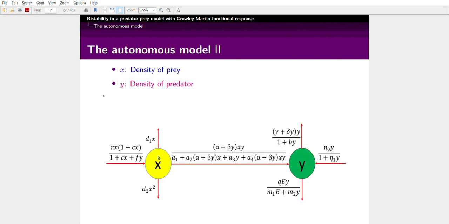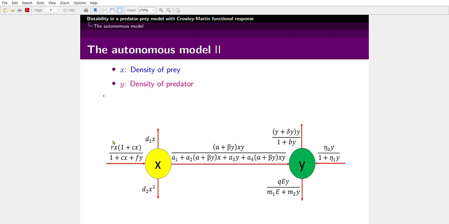So x denotes the density of prey species and y denotes the density of predator species. Here we assume that r is the growth rate of the prey population, and due to fear of predation, the birth rate of the prey population decreases. That's why we consider rx divided by 1 plus fy. So as y increases, the birth or growth of prey species decreases, and we also consider the carryover effect.